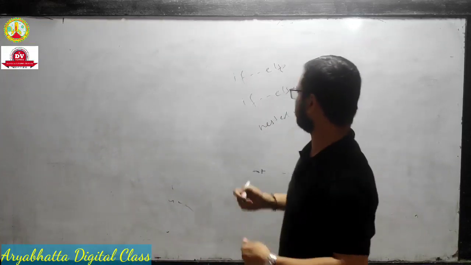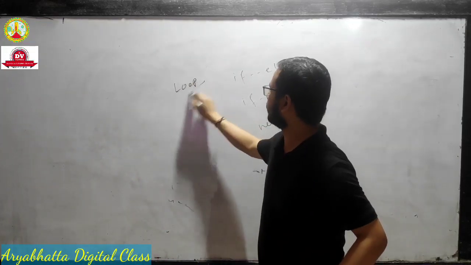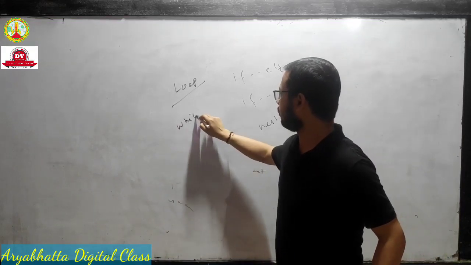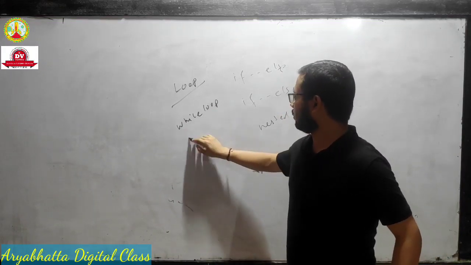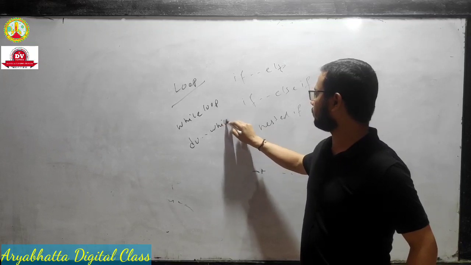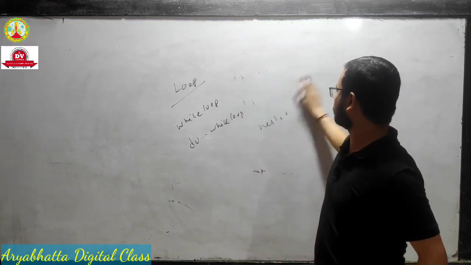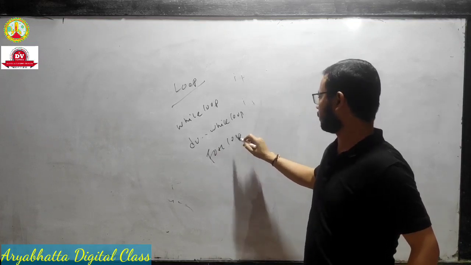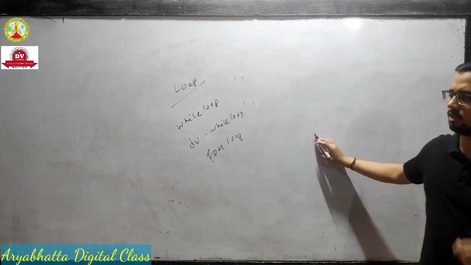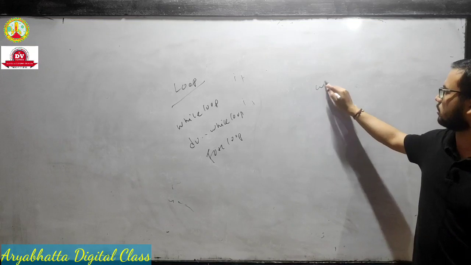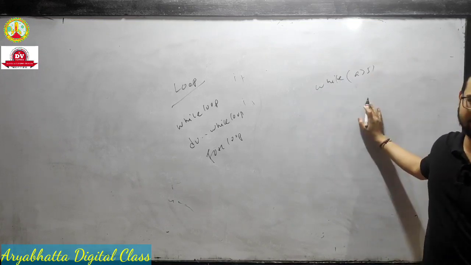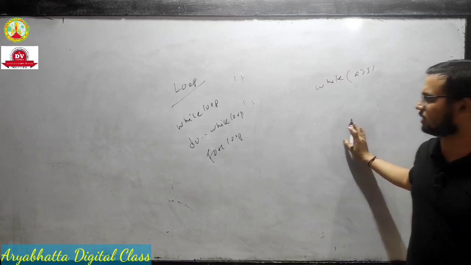And second is loop, which you already know. We already did loops. There are 3 types of loop: while loop, do while loop, and the third one is for loop. In a while loop, we write only one condition. Suppose you write any condition, then the statement will be executed.